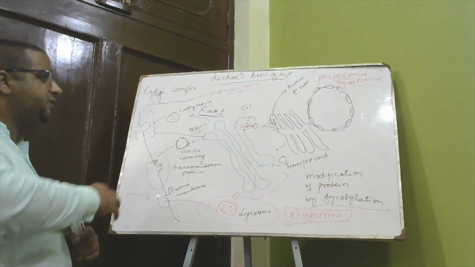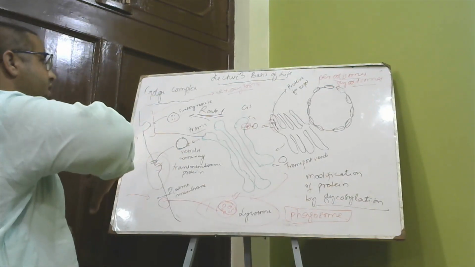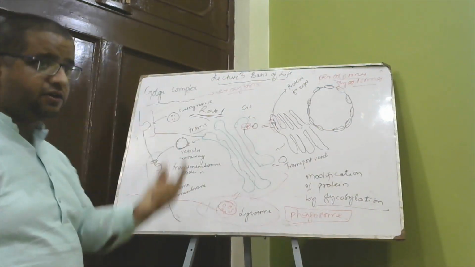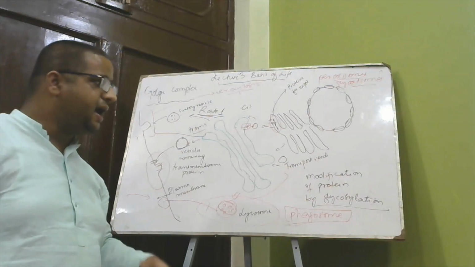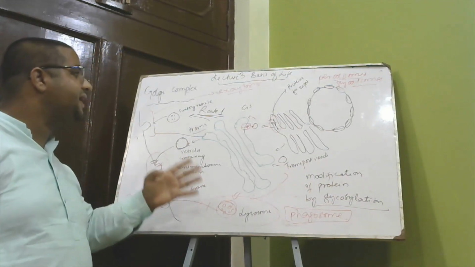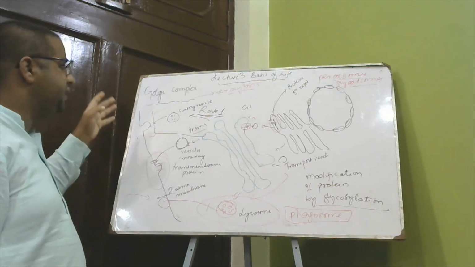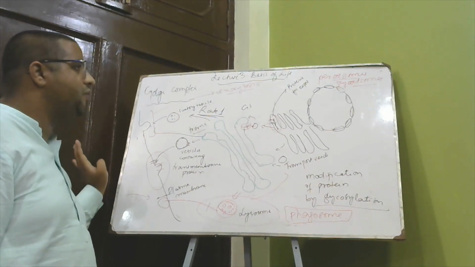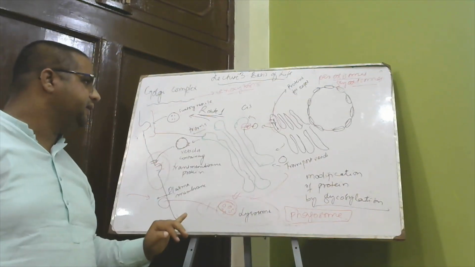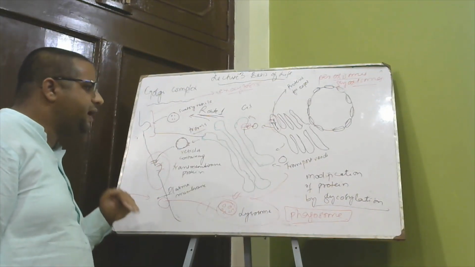So this is the basic structure of how the Golgi complex plays an important role. It stores, transports, and modifies the proteins which are produced by the endoplasmic reticulum, and then they are further destined to the organelle or the route they want to go. I have discussed route 1, route 2, and route 3. These are the roles played by the Golgi complex.